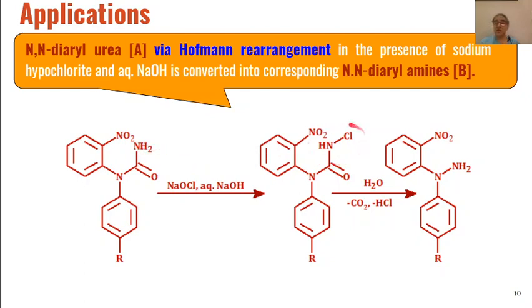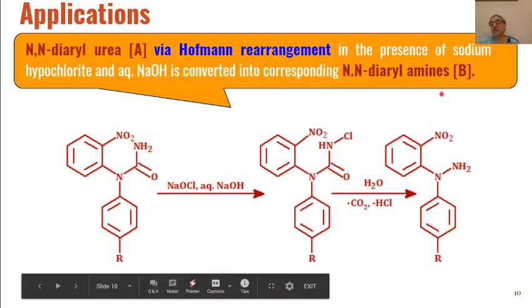We will get N-chloroamides as the intermediate, and then N-chloroamides will undergo rearrangement to give us isocyanates, and those isocyanates will then be converted into primary amines. So we will get N-amino aryl compounds as the product, or N,N-diaryl amines will be formed as the product.